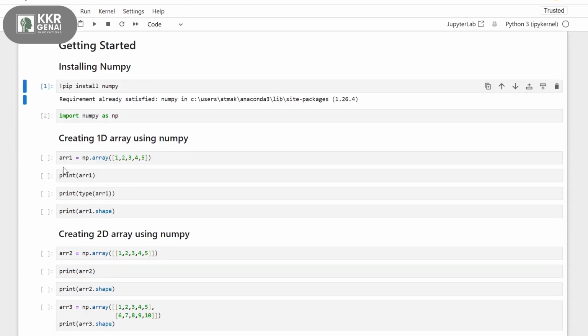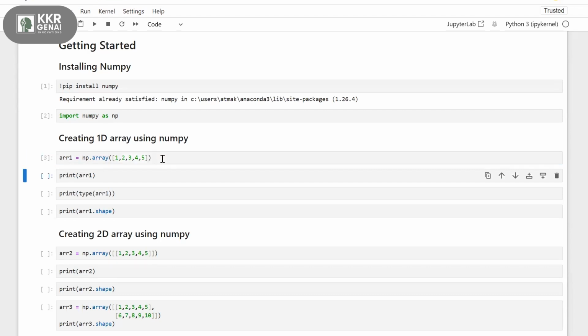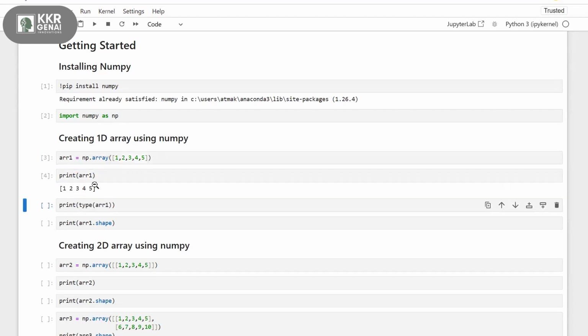Now let's see creating arrays. First, let's see how to create a 1D array. In order to create an array, you need to use np.array. So np.array of, and I'm giving some numbers here: 1, 2, 3, 4, 5, five numbers in my array. I executed this and I'm printing it. See this? This is my array: 1, 2, 3, 4, 5.